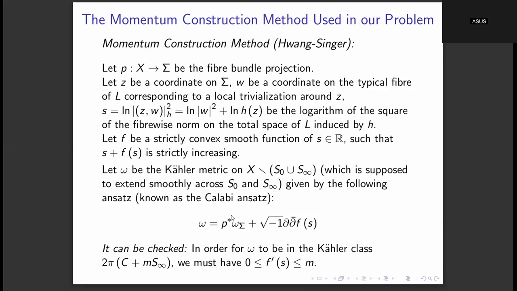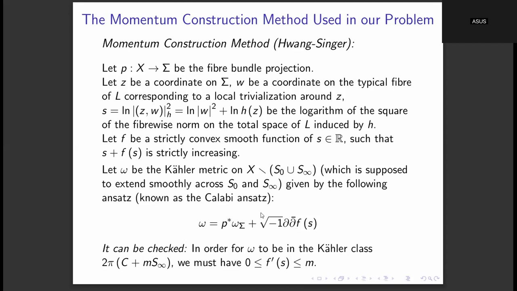We try to write down an ansatz for this Kähler metric omega. An ansatz is simply an equation or a statement in which we first write down the most basic form of it, and then we go on further to see what more conditions are needed for that thing to satisfy certain properties. So this omega is going to be given by this ansatz: p star of omega sigma plus square root of minus 1 del del bar of f of s.